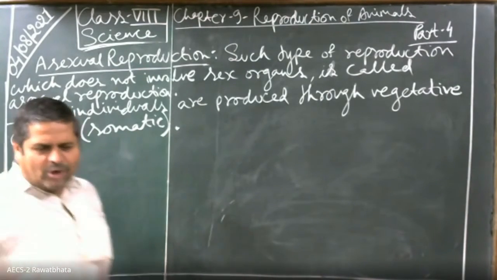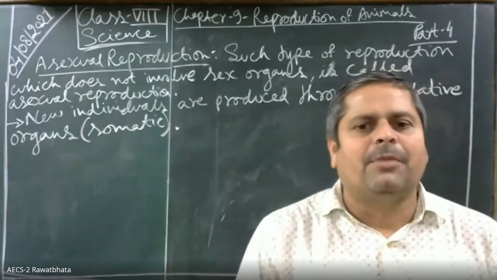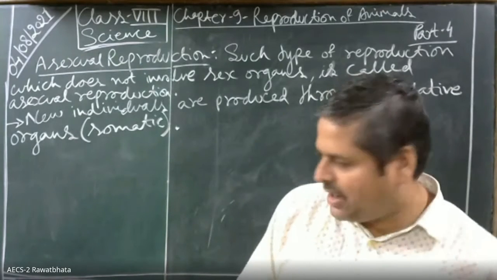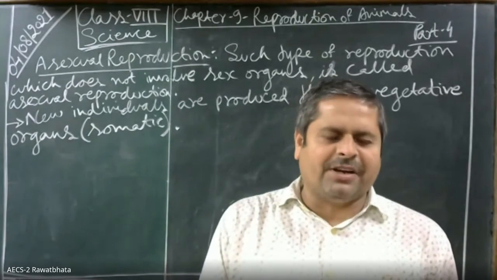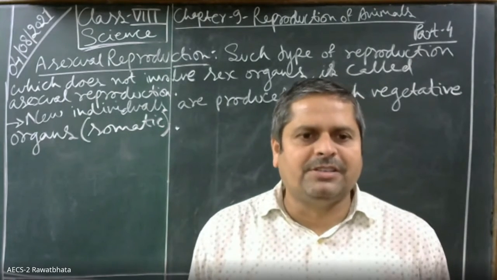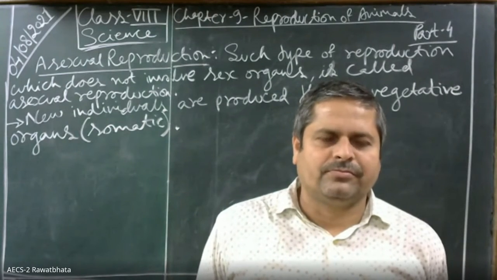Now, the modes of asexual reproduction. We are going to discuss two modes of asexual reproduction, that is budding and fission. Sir, fragmentation also comes under asexual reproduction. Yes, fragmentation is also one such asexual reproduction. Fragmentation, fission, budding, and spore formation: all these are methods of asexual reproduction. Okay, Shubham.